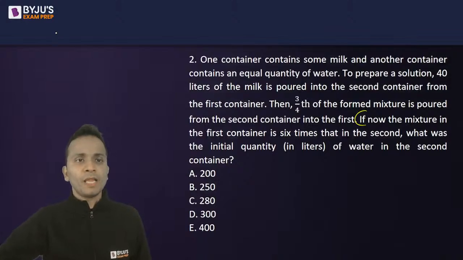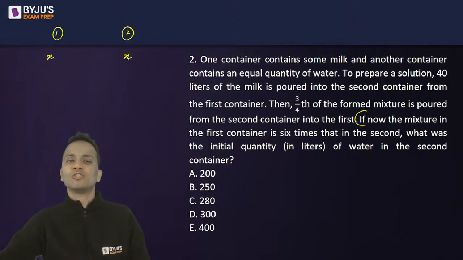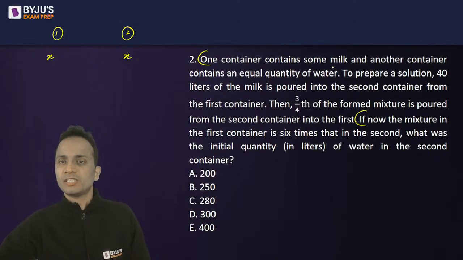All right. So container number one, container number two, right? So let's say container number one has X liters of milk and container number two has X liters of water, according to the first statement.